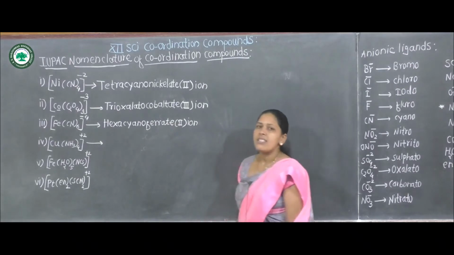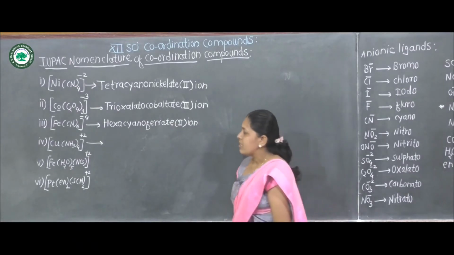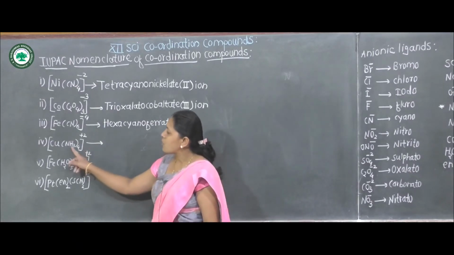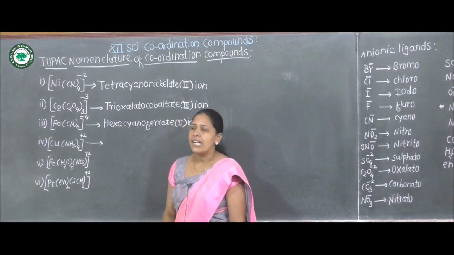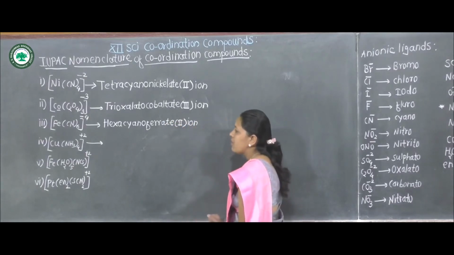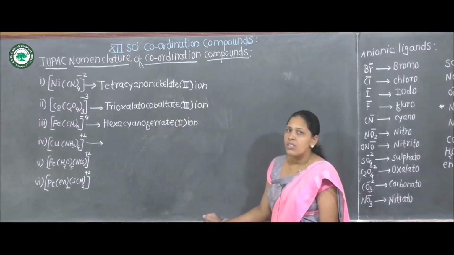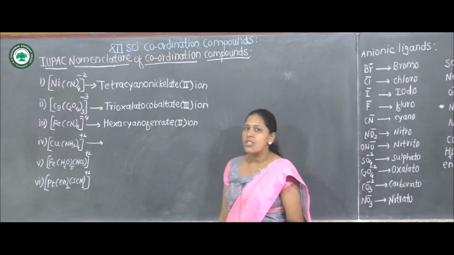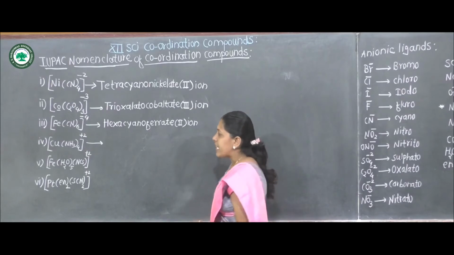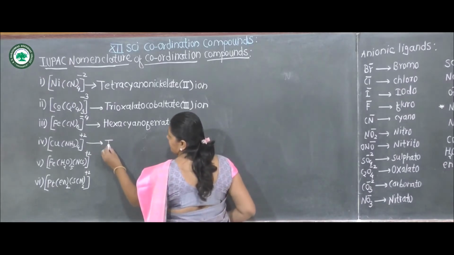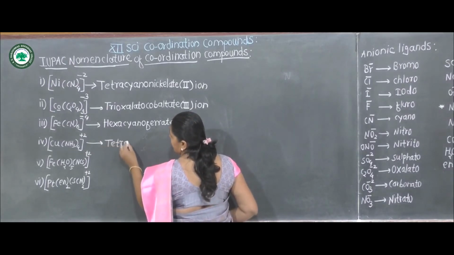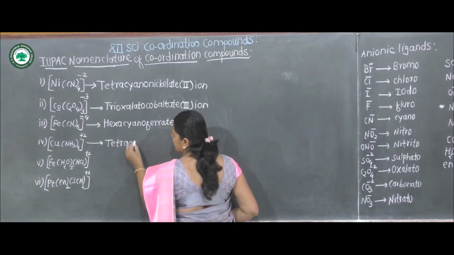Central metal ion is copper, and 4 amine ligands are attached to copper. For 4 of the same ligands, which prefix do we use? Tetra. Therefore tetraamine.